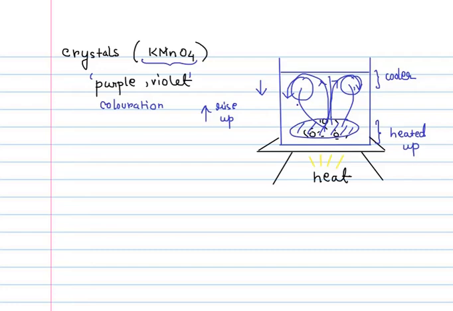Convection does not take place in solids, it can only take place in fluids, that is liquids and gases, because in solids, as you have probably studied in the previous chapter on matter, the molecules are pretty closely packed with each other. The interatomic forces are so high that they cannot break these forces and move apart. And for convection to happen, the molecules must move. So convection is a process that cannot take place in any kind of solid. It has to take place in fluids, that is liquids and gases.